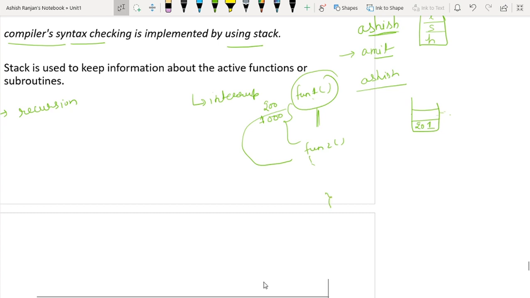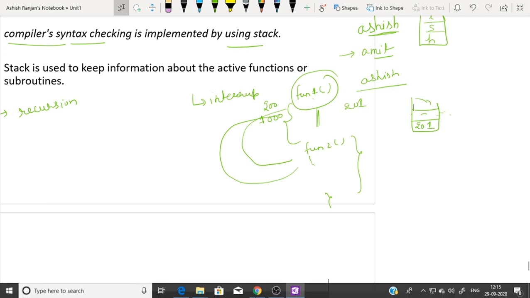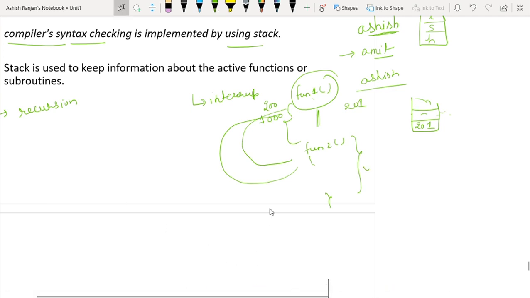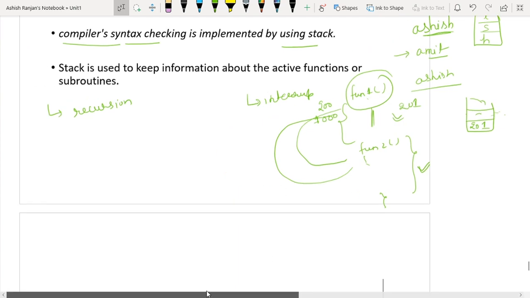And when the execution of function 2 completes, my control will come to line number 201, and all the variables that are used by this function will be popped and placed here, and again this function will start executing. So this is what it is writing. Stack is used to keep information about the active functions or subroutines, that is, which function is active. While function 2 is executing, function 1 is active, obviously, because I have not completely executed function 1. This is all about the stack.